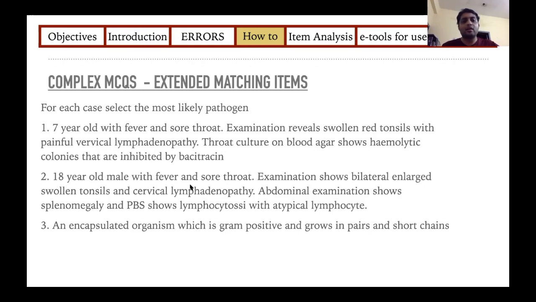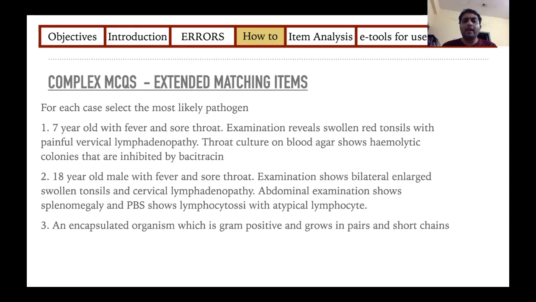Next, a history of infectious mononucleosis, so that you can identify that Epstein-Barr virus is the causative agent. Finally, a complete microbiology-oriented question where the answer can be Neisseria. So here you can see 3 questions for the same set of responses.